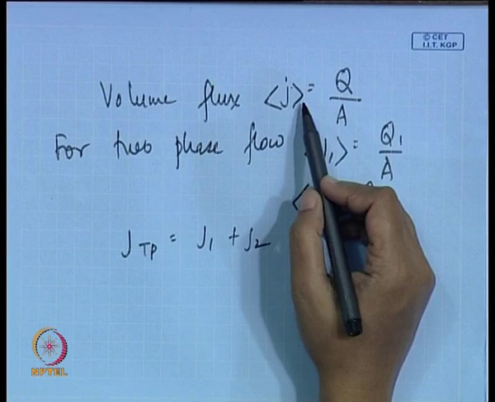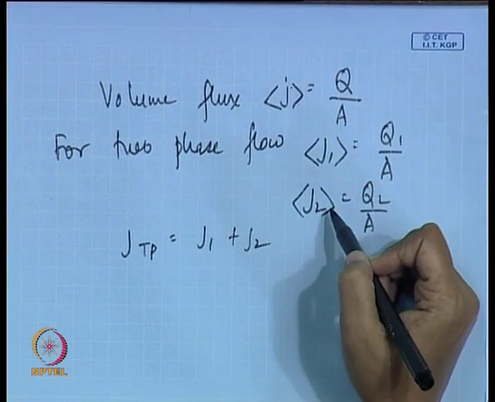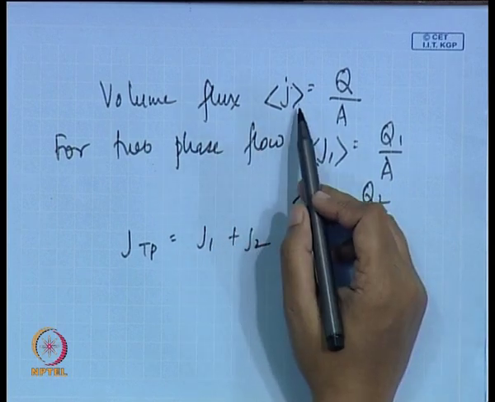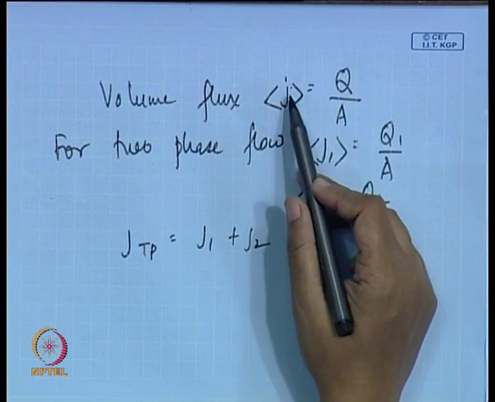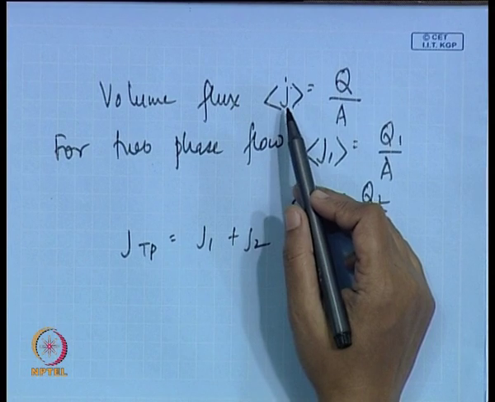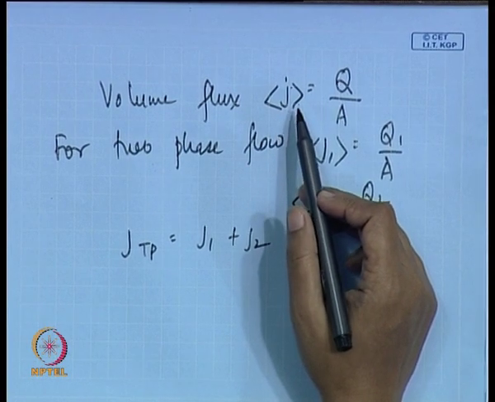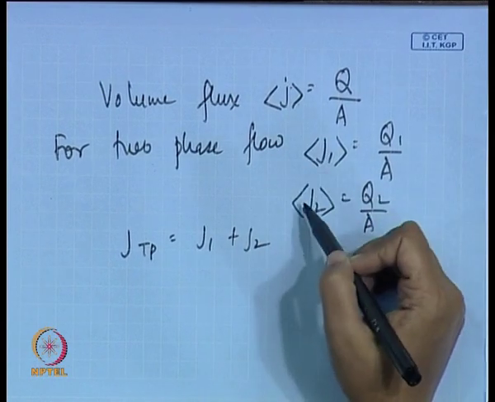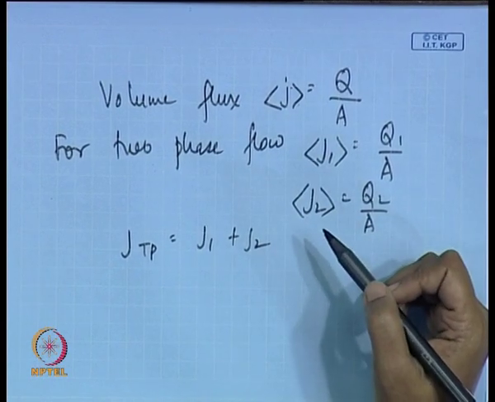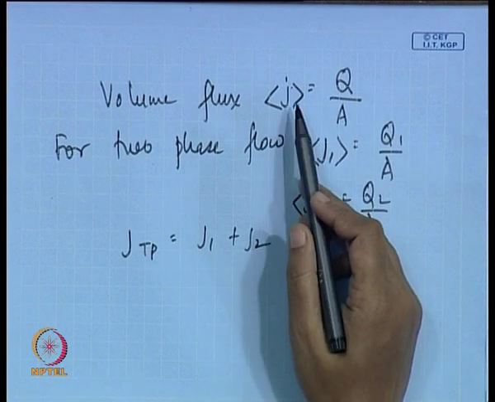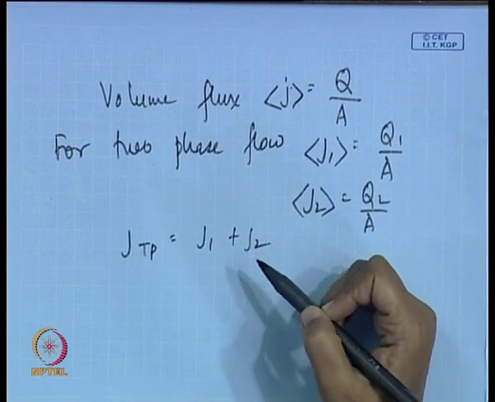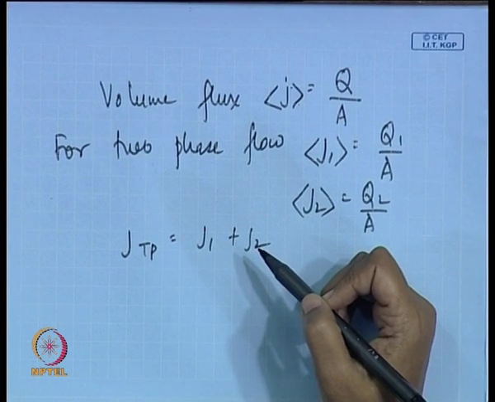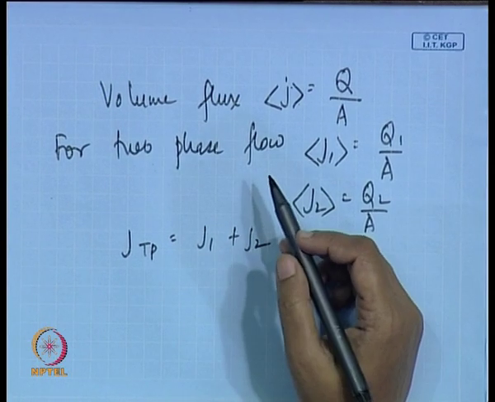But under normal circumstances we assume that they are more or less constant with area, and therefore we do not put the averaging signs. But when we just write J, J1, J2, we assume that they are the area average values. Okay. So, please remember this.